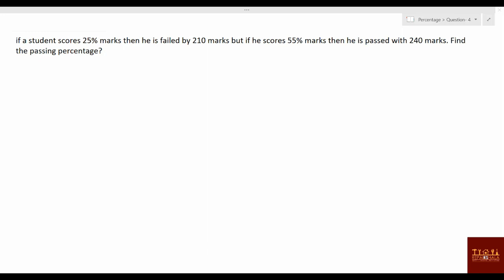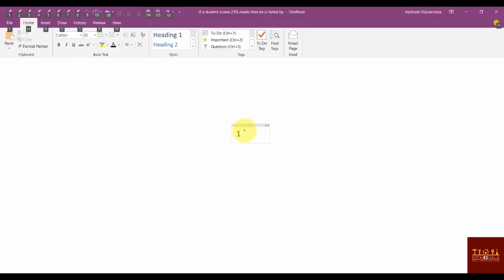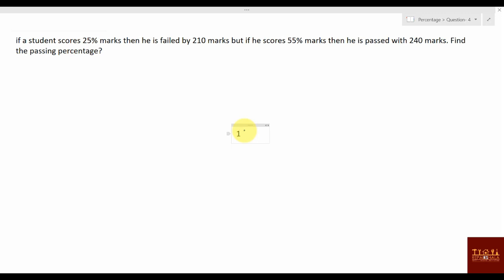One question is given in front of you. A student scores 25 percentage marks, then he is failed by 210 marks. But if he scores 55 percentage marks, then he is passed with 240 marks. Find the passing percentage. So how can you solve these kind of questions?